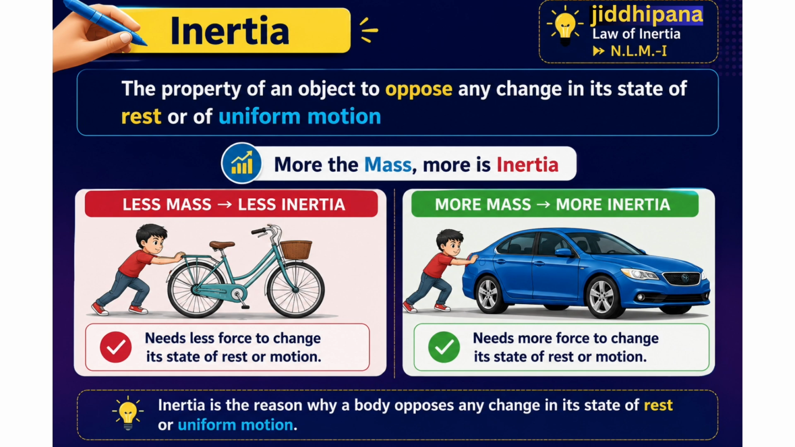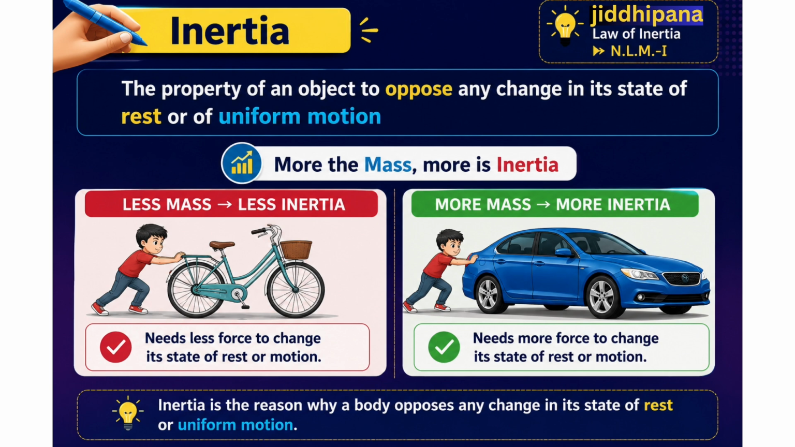Case 1, less mass, less inertia. On the left, a boy is pushing a bicycle. A bicycle has less mass. Because it has less mass, it has less inertia, meaning it offers very little resistance to change. Therefore, it needs less force to start moving or to stop.